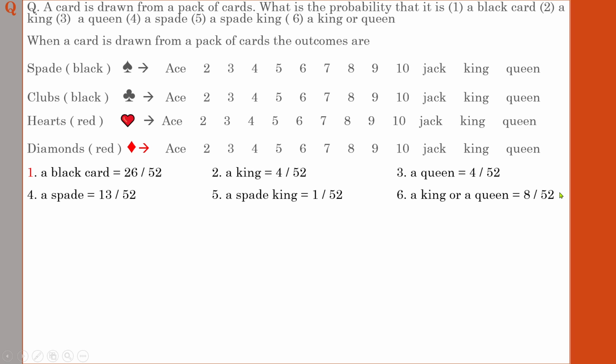I hope you understand the concept. So this is how you have to deal with the probability situation where a deck of cards is given. So you have to familiarize yourself with this concept: the names of the sets of cards that are there in the deck of cards, and the color of each item and the contents of each item. You have to be familiar with that. Then only you can deal with a question with regard to a pack of cards or a deck of cards.